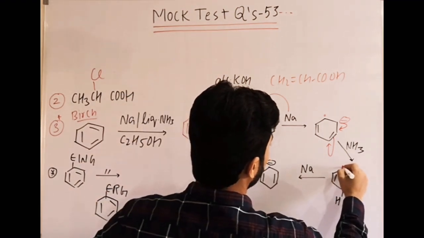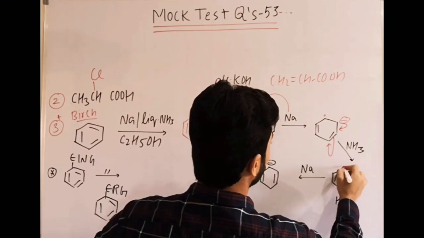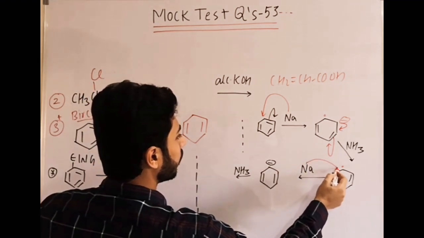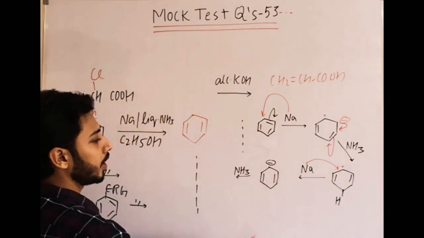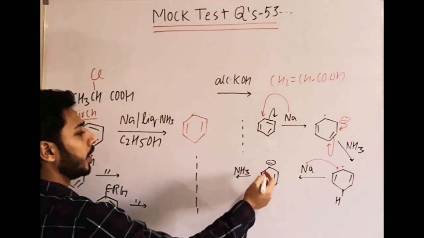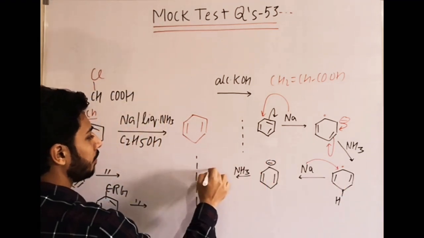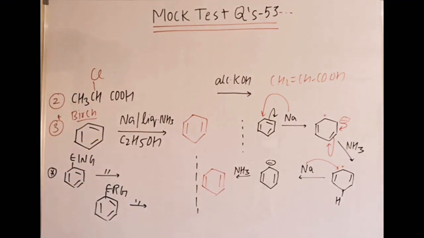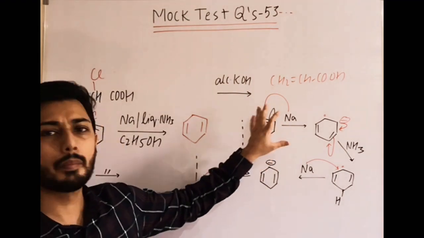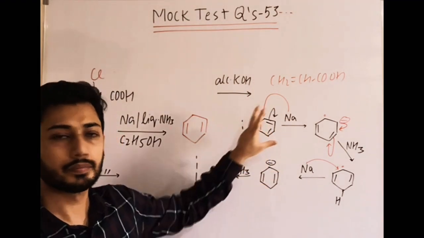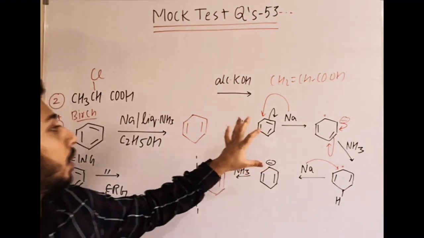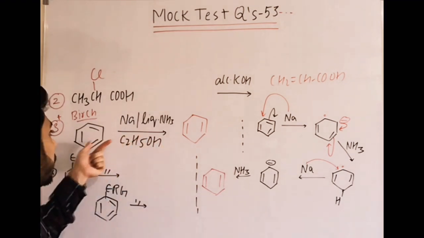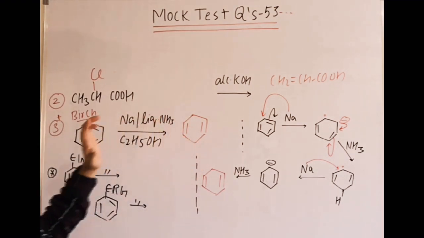And then the radical is still present here. Sodium again gives an electron, and it forms a minus charge. H is already present, so no need to mention it again. This minus will take H and we get the isolated diene from benzene. So in short, from benzene we are getting an isolated diene. It is not cumulated. Why? Because it is not in conjugation. Now this is the general mechanism for benzene to this compound with Birch reduction.